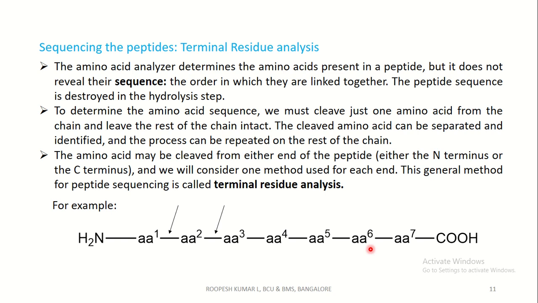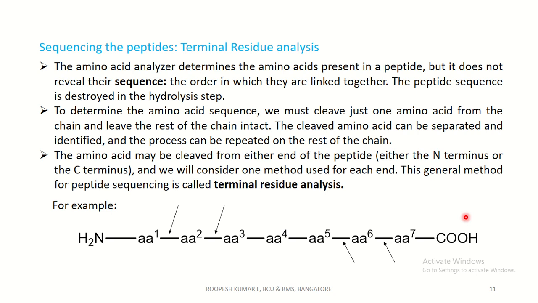You can start sequencing from the carboxylic end also. That is, cleave the amide bond, the peptide bond here, isolate it, separate it, and see which amino acid it is. And then move to the next position, cleave this peptide bond, identify it, separate it, and repeat the process. So you can sequence the peptide either from the N terminal or the C terminal.